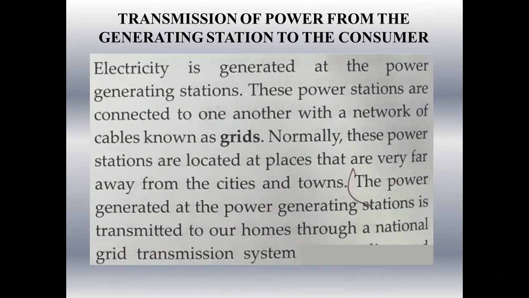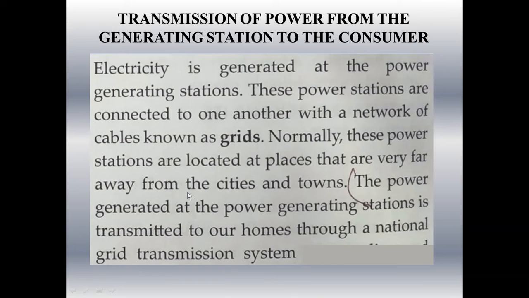Now the question comes, how is this electrical power transmitted from the generating station to the consumer? Electricity is generated at power generating stations, like thermal power stations and hydro power stations. These power stations are connected to one another with a network of cables known as grids. Normally these power stations are located at places very far away from the cities and towns. So the power generated at the power generating stations is transmitted to our homes through a national grid system.